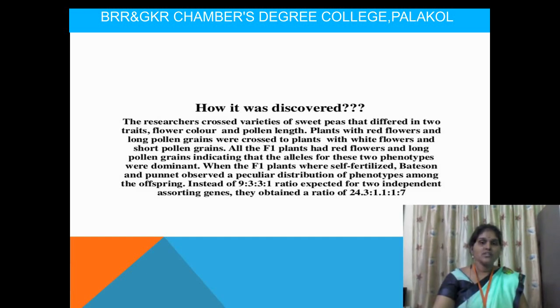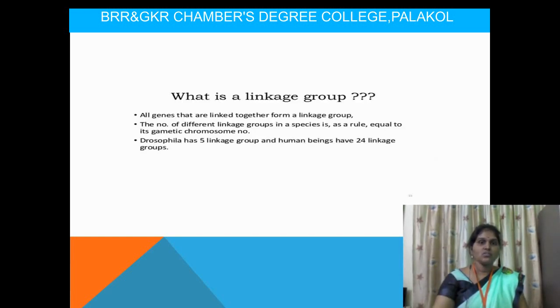All F1 generation plants had red flowers, and in the next generation they got a 7:1:1:7 ratio, and in the other cross a 1:7:7:1 ratio.